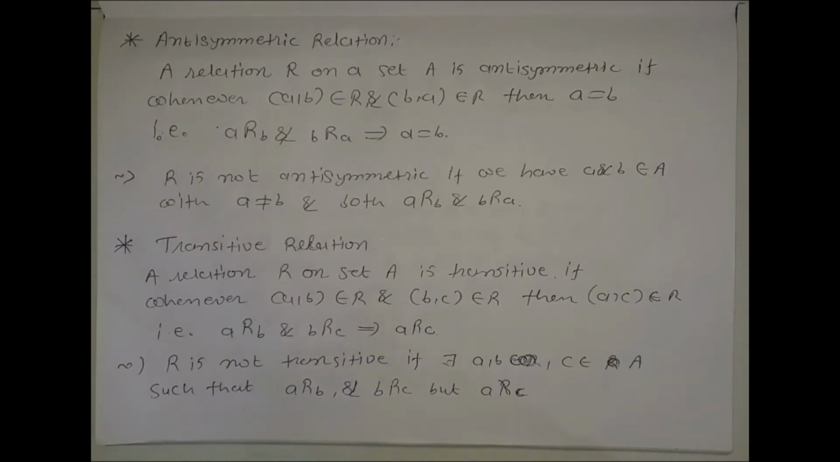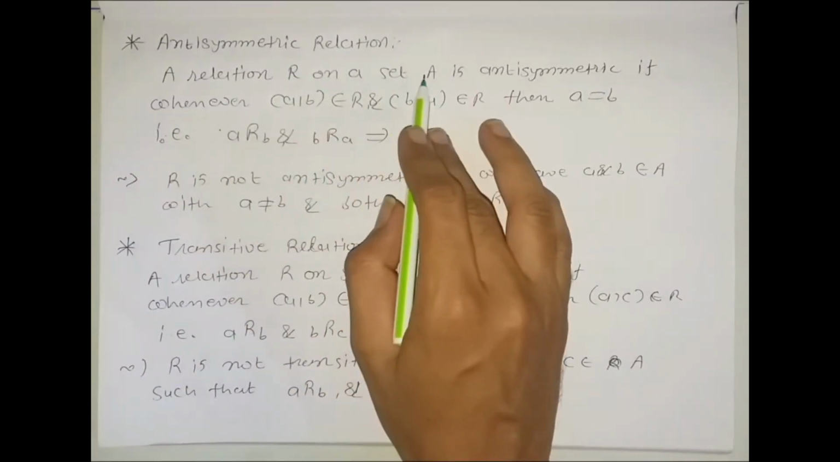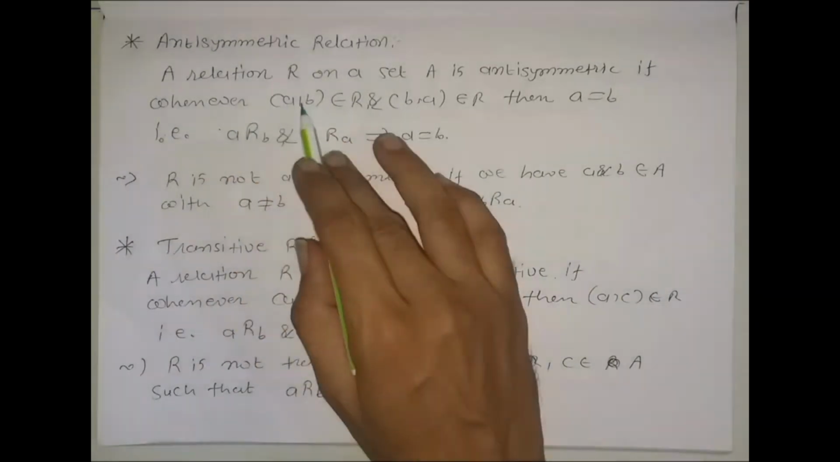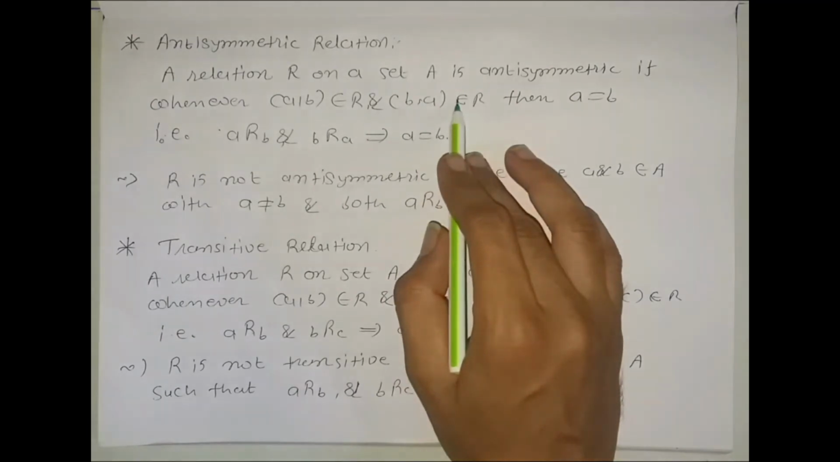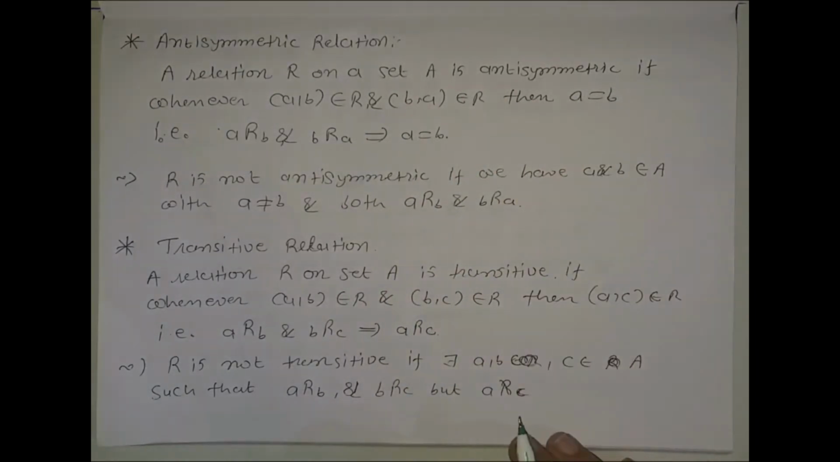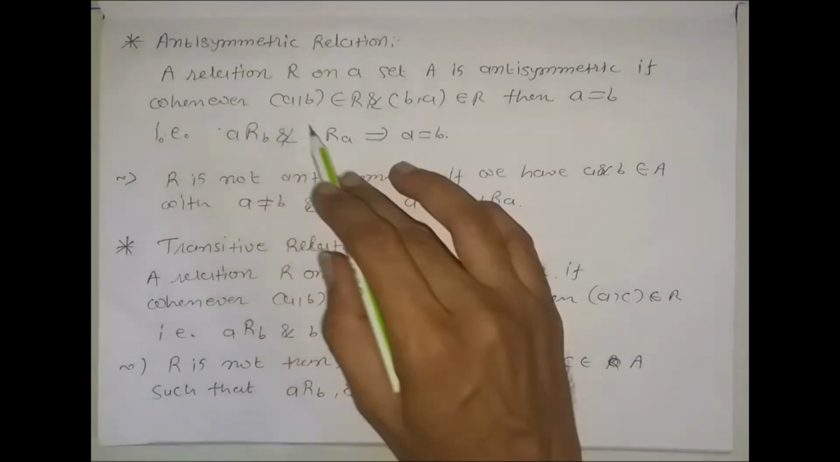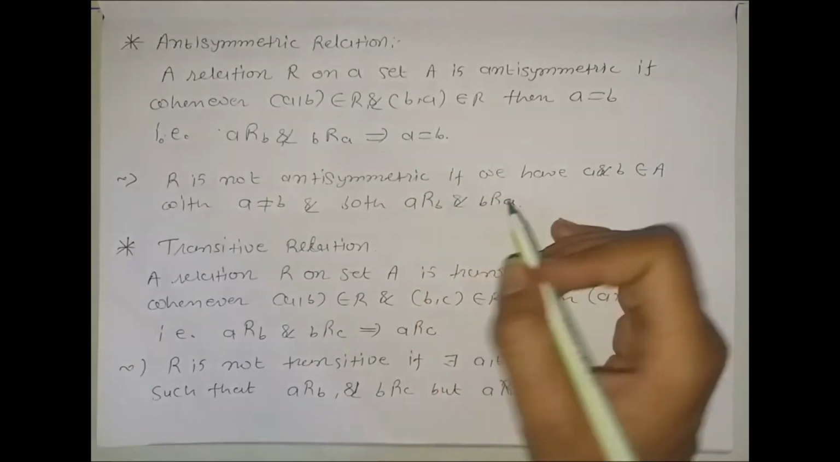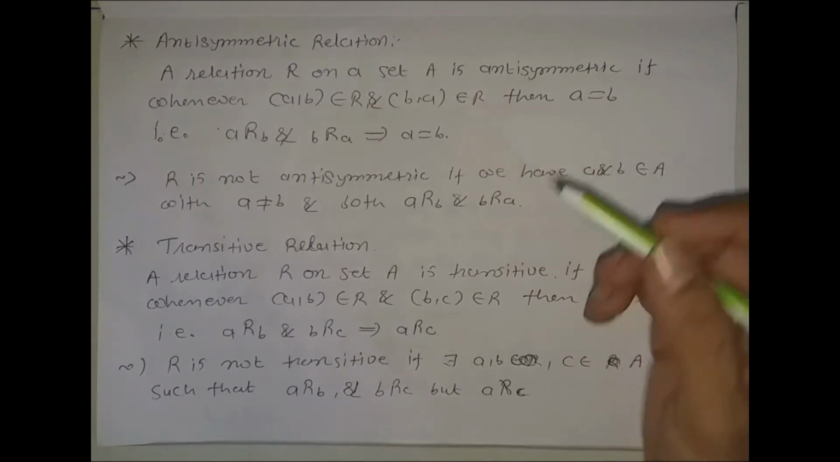Now the antisymmetric relation. A relation R on set A is antisymmetric if whenever ordered pair (a, b) belongs to R and (b, a) belongs to R, then a is equal to b. That is, if a is related to b as well as b is related to a, then a is equal to b, that is, both elements are the same. So this is the definition for the antisymmetric relation.